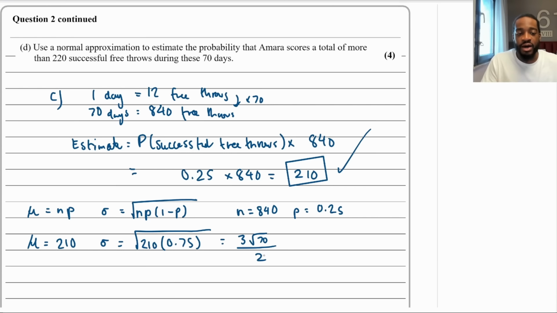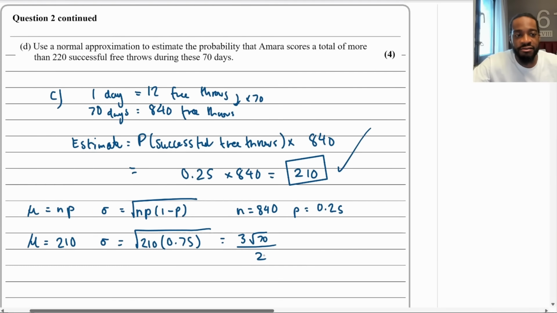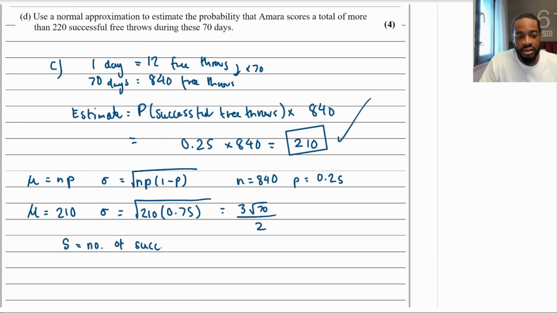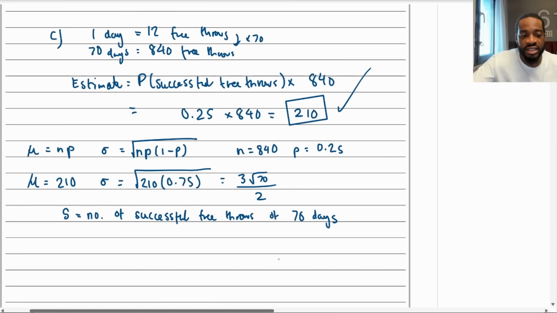So now, what are we going to do? Let's define our binomial distribution, the one that we're going to approximate. Let's call it S. Let's say S is the number of successful free throws over a 70-day period, right? And we're going to approximate this with a normal distribution. Let's call that T, yeah?